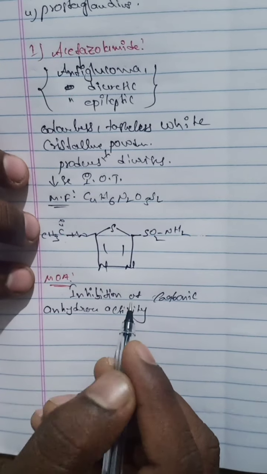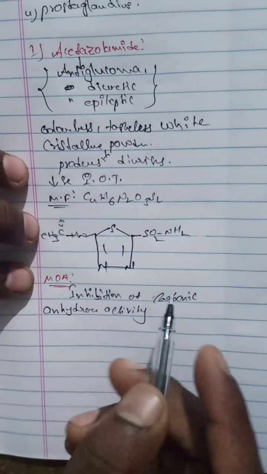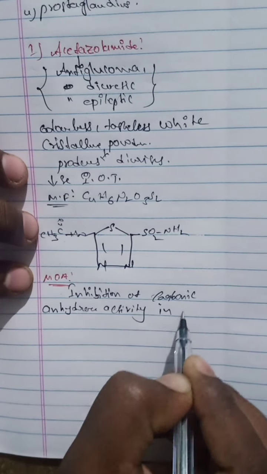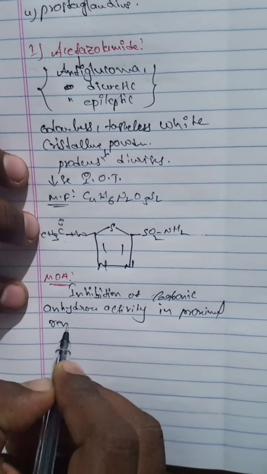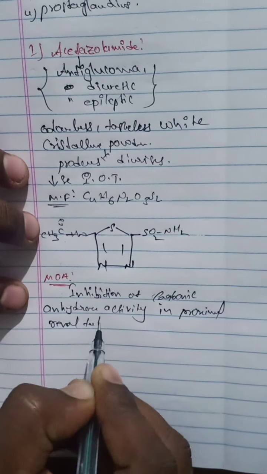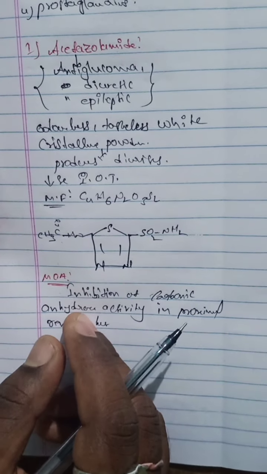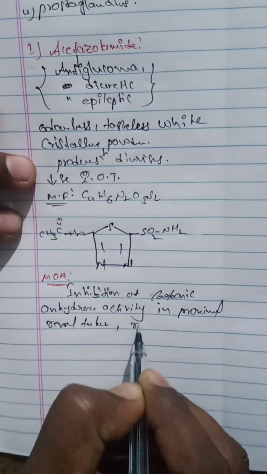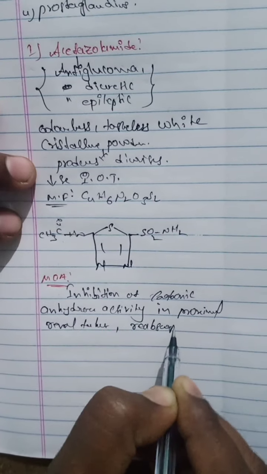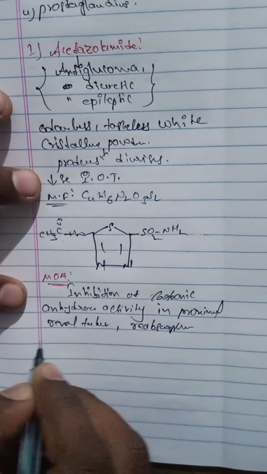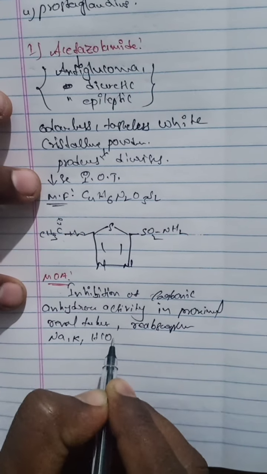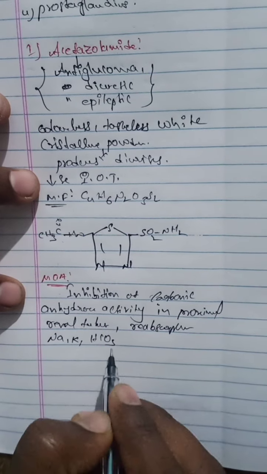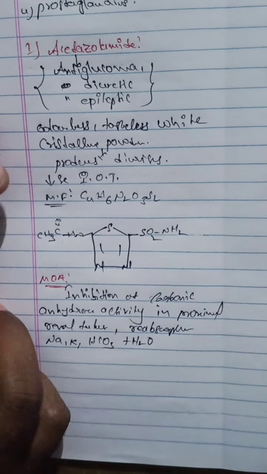Carbonic anhydrase activity in which condition? In the proximal renal tubules. Proximal renal tubules means in the kidney. And the next one, it is the reabsorption of some elements like sodium, potassium, bicarbonate, HCO3 ions, as well as the water also.